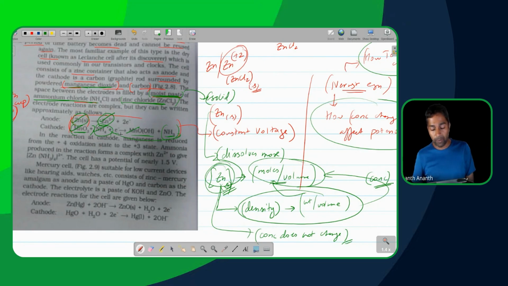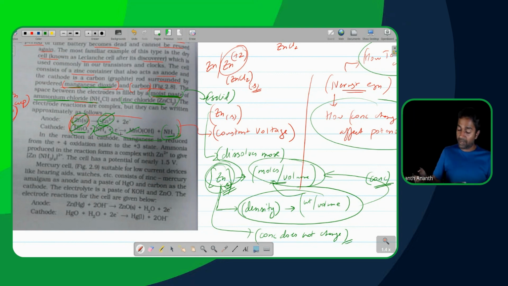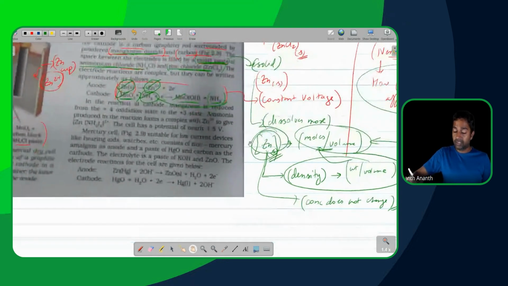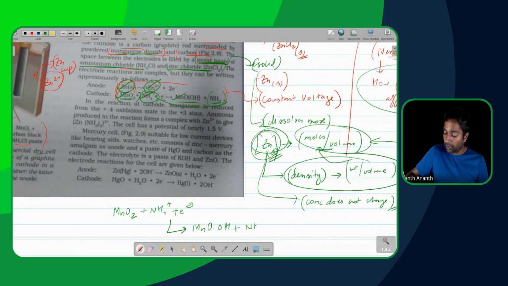So is this properly clear? Yes. Okay, now let's go to the actual reaction which is happening here. The cathode reaction is MnO2 plus NH4+ plus electron giving MnO.OH plus ammonia.